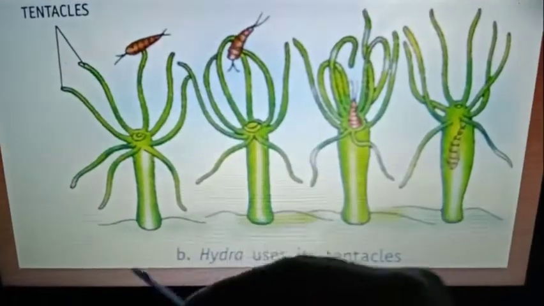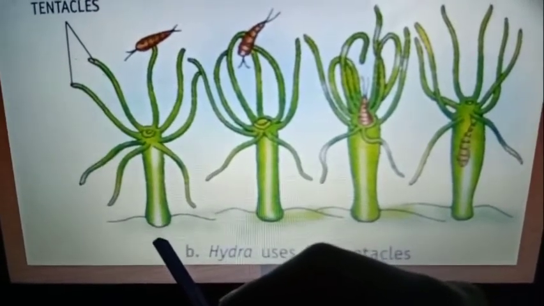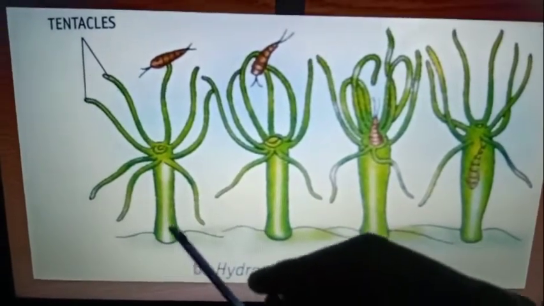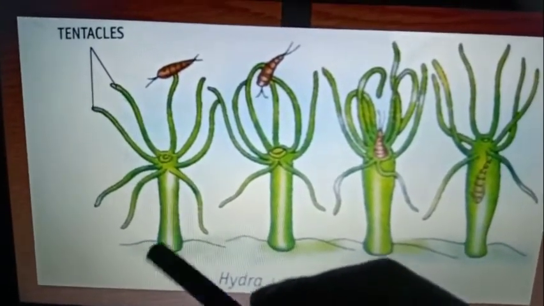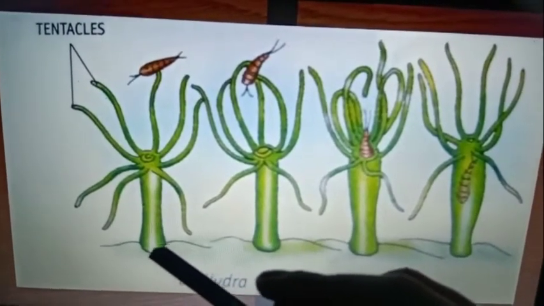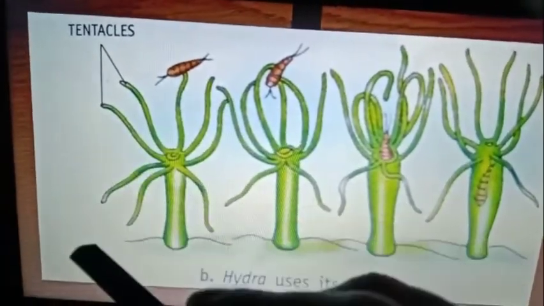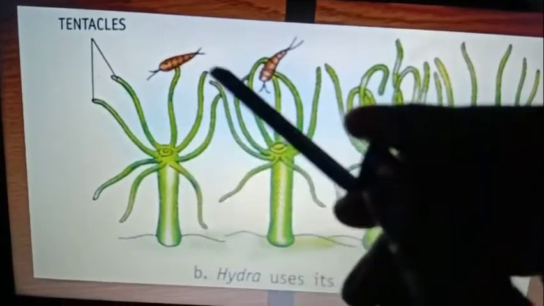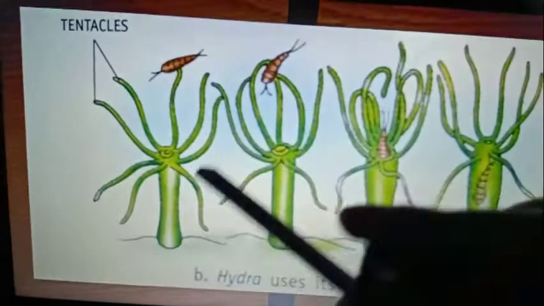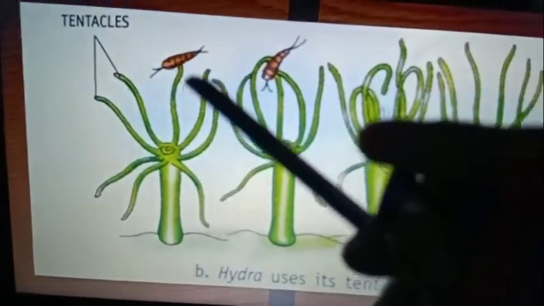This is hydra. See how the hydra attaches with its stalk to the substratum of the seabed or the ocean bed. Generally hydra are seen in seas, and this is the substratum onto which it has attached. These hair-like, thin strand-like structures are nothing but the tentacles. See, the tentacles will attract the animals.